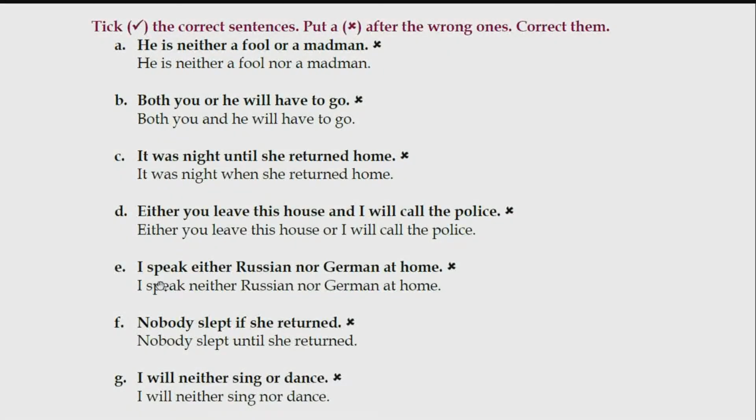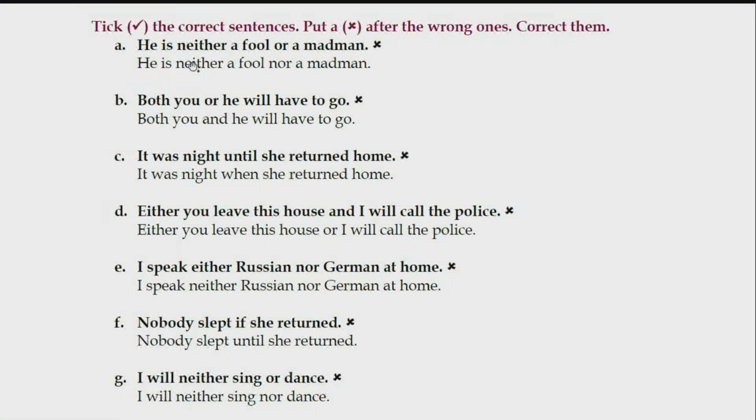But if you see this sentence carefully, I speak either Russian nor German at home, which means this person is speaking two languages at home. Or it can be the other way also, that this person does not speak this and does not speak this also at home. We can frame both these sentences, and students, it is up to you whatever you want to do.